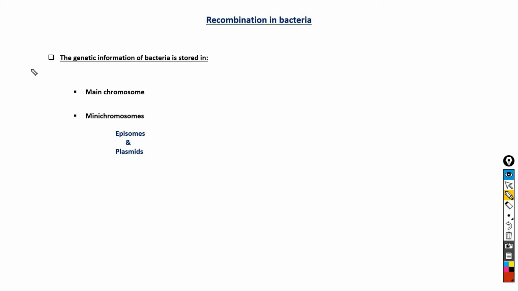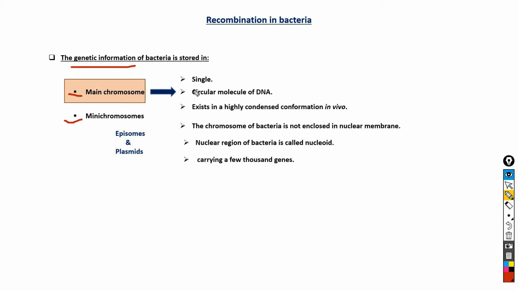The first characteristic feature of bacteria is that the genetic information is stored in two types of chromosome. The first one is the main chromosome and the second one is the mini chromosome. The main chromosome is single in number. In any bacteria there is a single main chromosome, and it is a circular molecule of DNA which exists in highly condensed conformation in vivo, and it is negatively supercoiled.